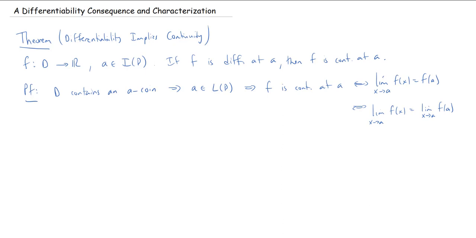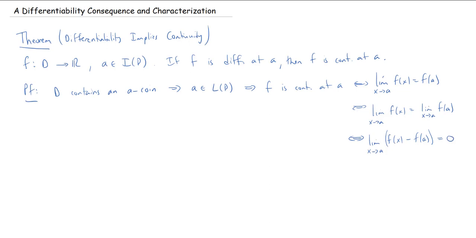Okay, fine. I can make this if and only if the limit as x goes to a of f of x minus f of a is equal to 0.